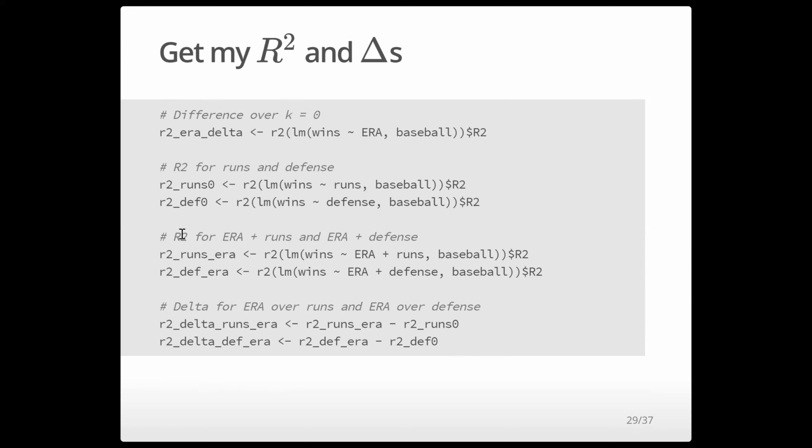And then I'm also going to get the R squared for ERA and runs and ERA and defense. So that is going to let me get my deltas at k equals 1. The k equals 1s are going to be the delta for runs and ERA minus just runs, and then defense and ERA minus just defense.